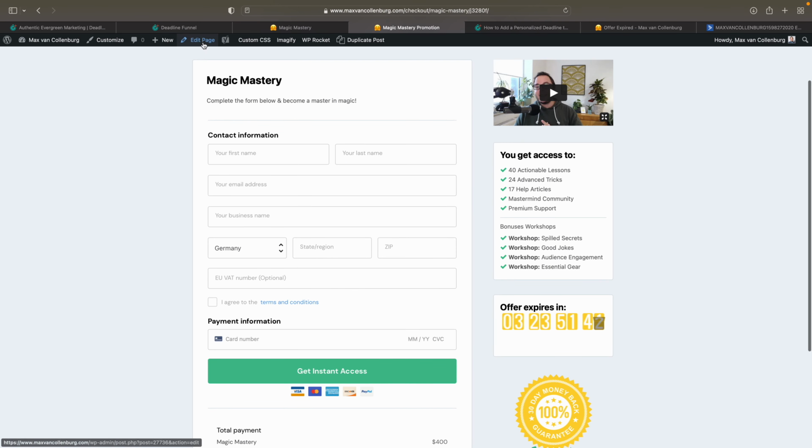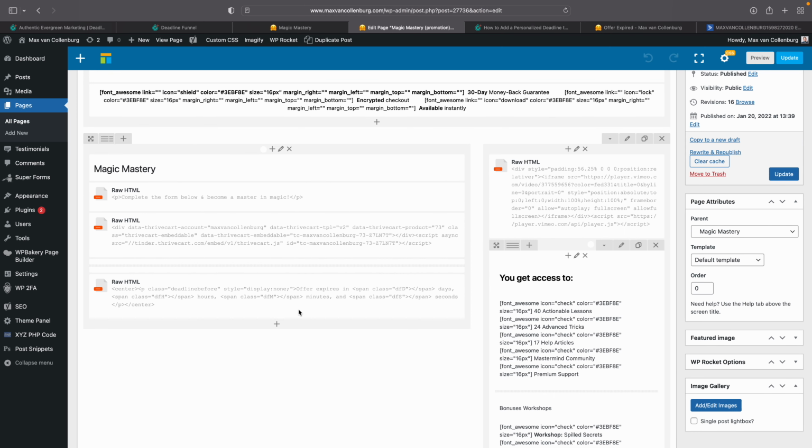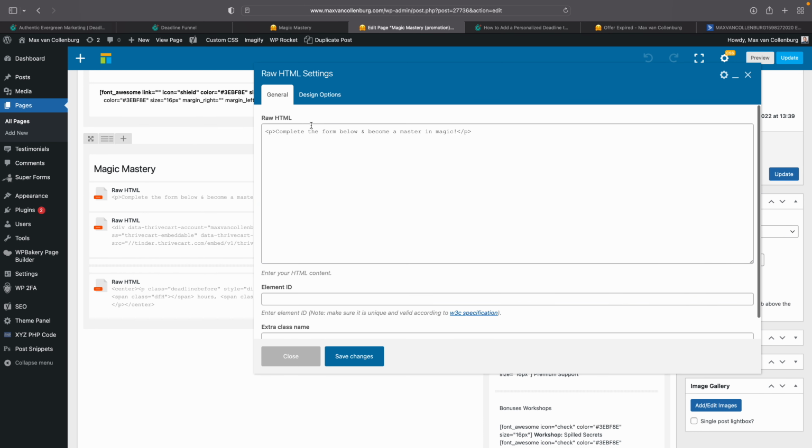Then I will go back here to the page. I will edit this, and then I want to add this to the top of the page. So right now it says complete the form below and become a master in Magic. And then I'm going to add this over here. Let's just do it like this. So I say here, paragraph end, and then complete the form, become a master in Magic.